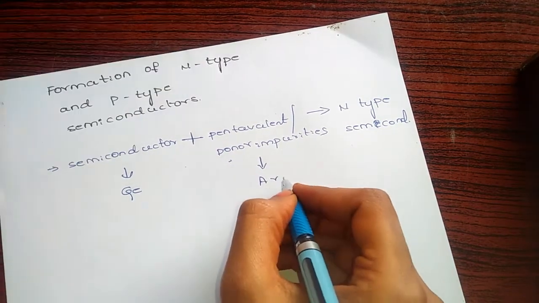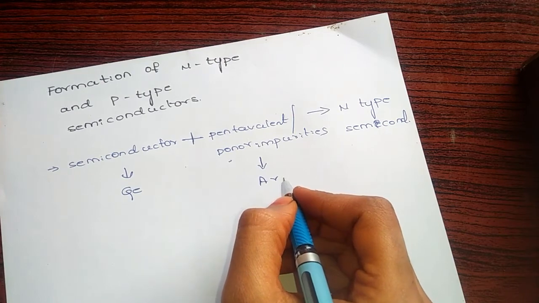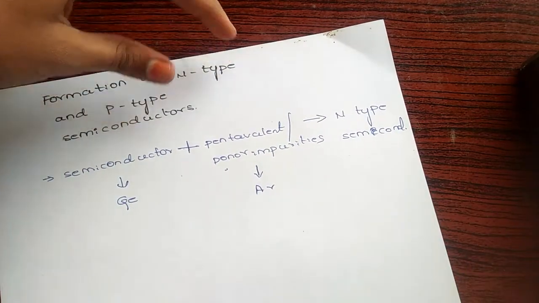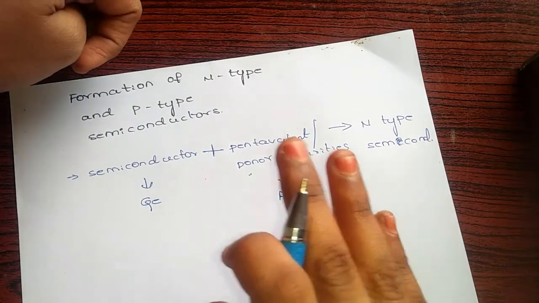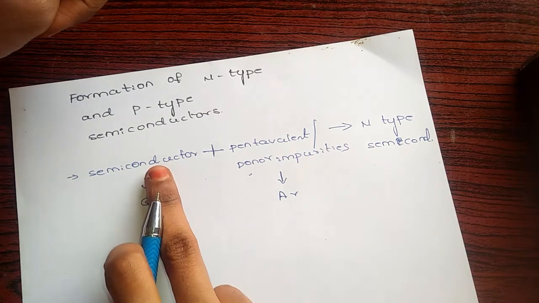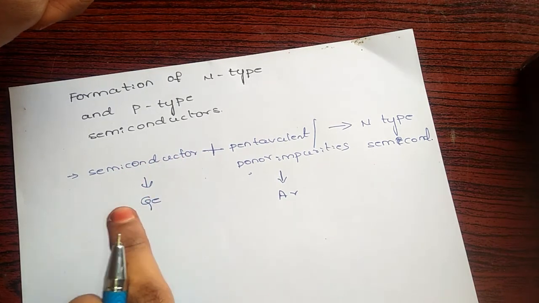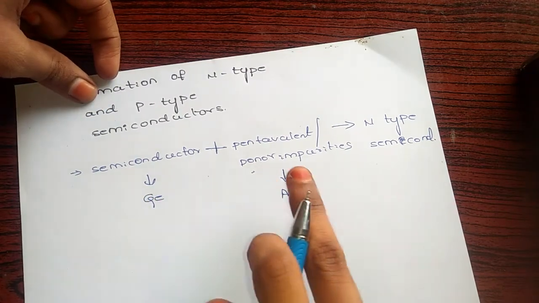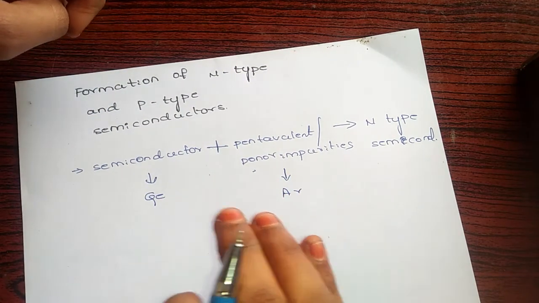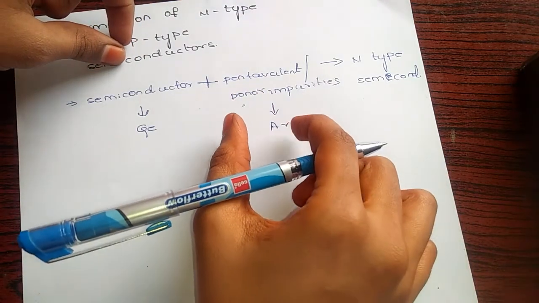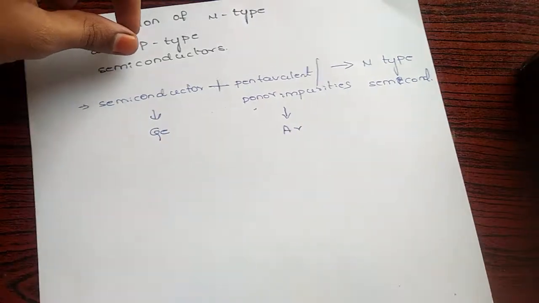What you need to understand is that we add impurities, but we don't add more atoms than the semiconductor atoms like germanium. Yes, we add, but only a little amount.